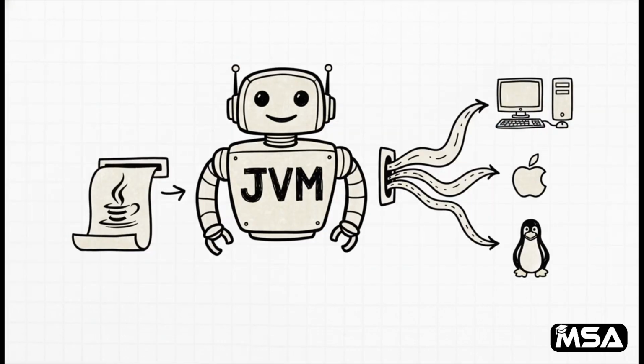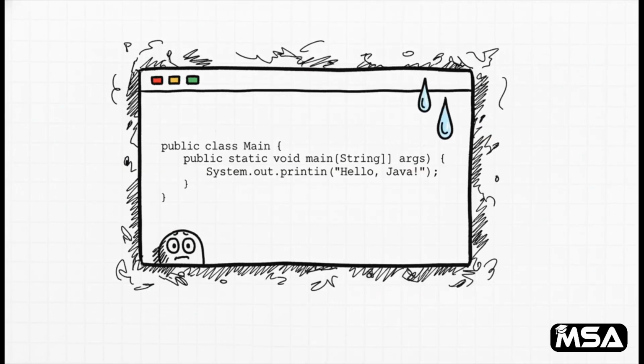The best way to think about the JVM is like a universal translator for your code. You write your instructions just one time, in Java, and then the JVM acts as your personal interpreter, perfectly translating your program so that any computer in the world can understand it. It's brilliant. Okay, you ready? Let's take a look at our very first Java program. I know, it looks a little strange with all the weird words and curly brackets, but trust me, we're going to break it down line by line, and you'll see it's way simpler than it looks.